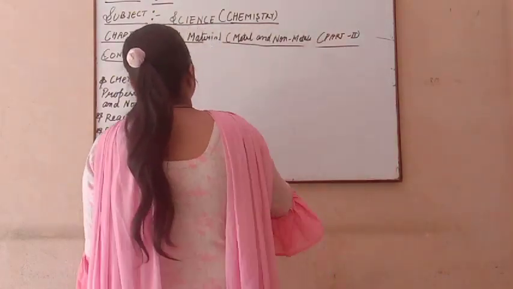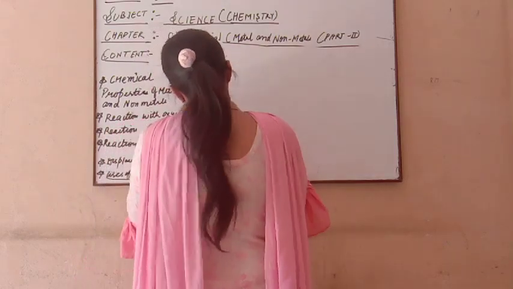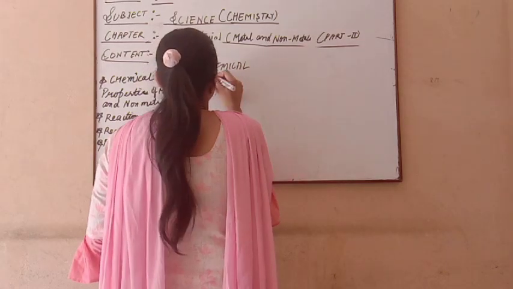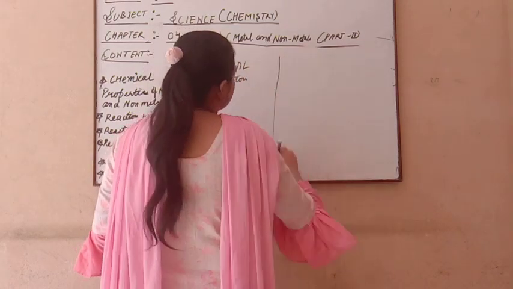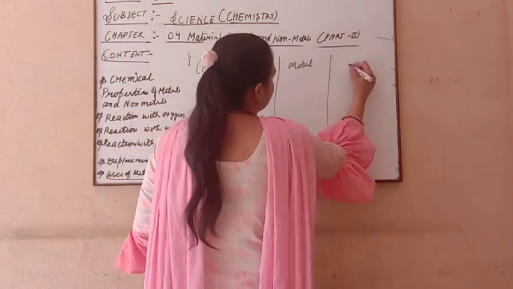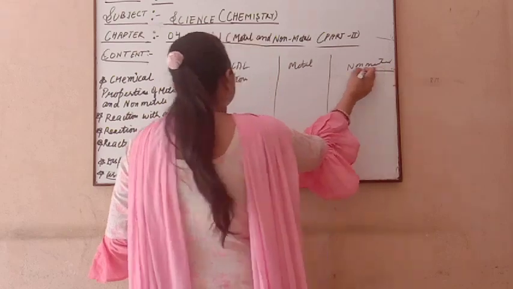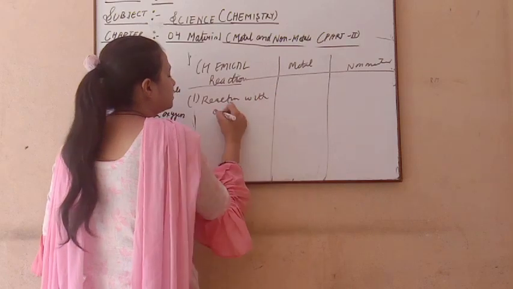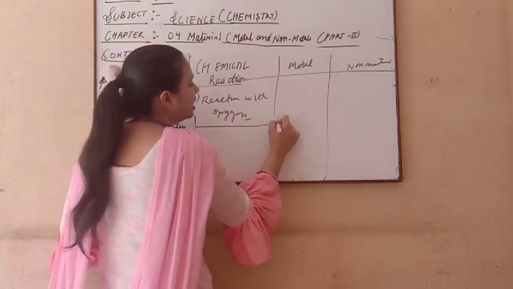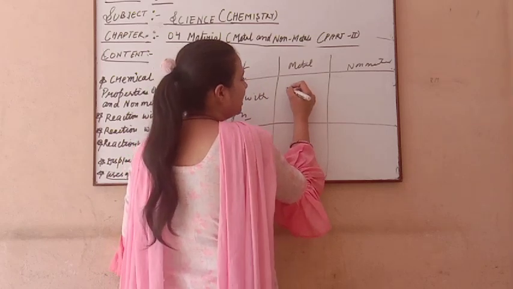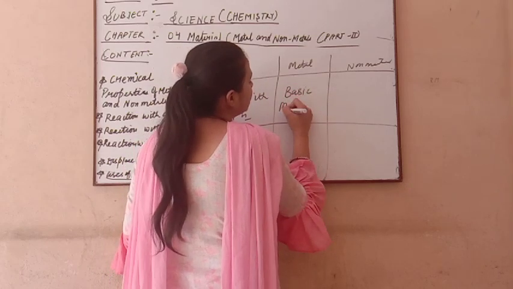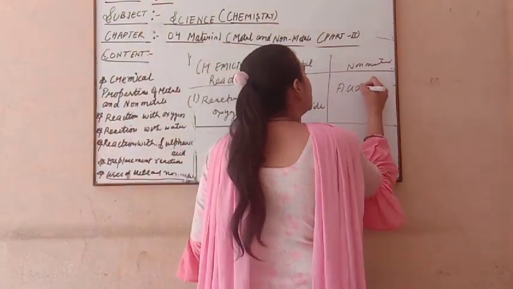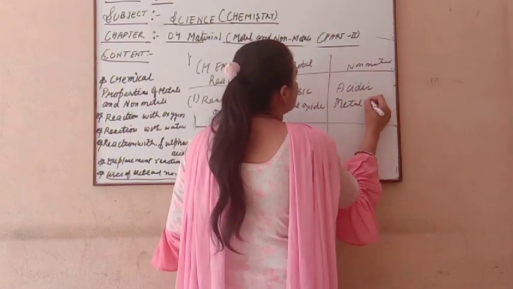First I write the properties, chemical reactions, with metal on one side and non-metal on the other. First is the reaction with oxygen. When a metal reacts with oxygen, it makes a basic metal oxide. And when a non-metal reacts with oxygen, it always makes an acidic oxide.